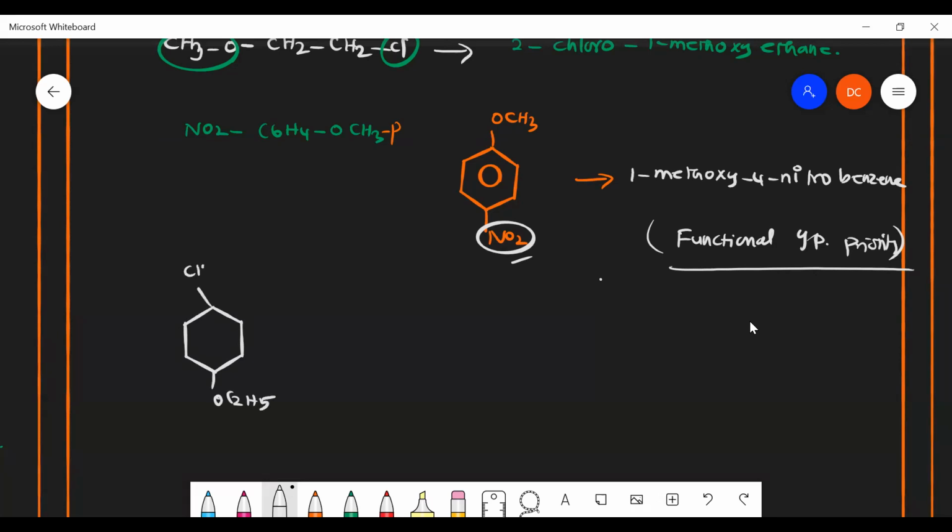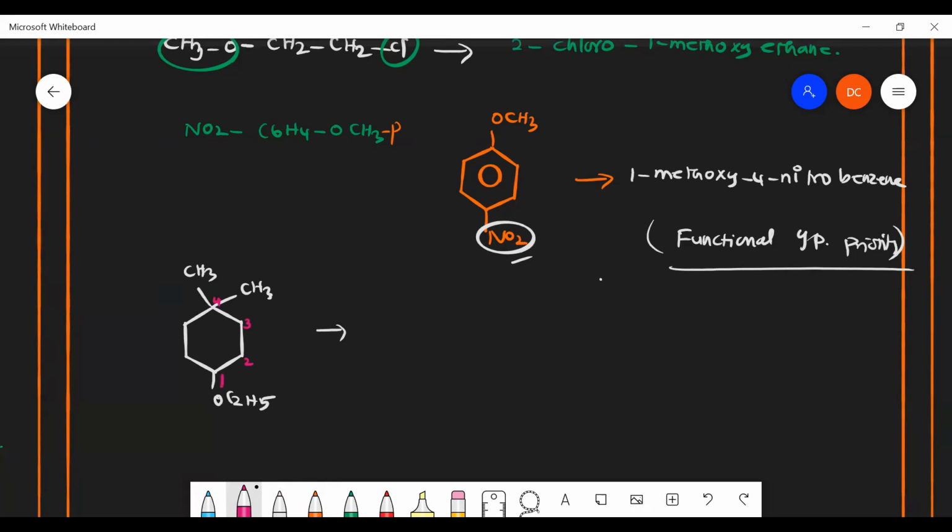OC2H5. Here on CH3, here also CH3. How will you name this? Sir, 4-ethoxy dimethyl benzene. Not like that. Again and again I will tell you, you have to give the preference to this one. 1, 2, 3, 4.